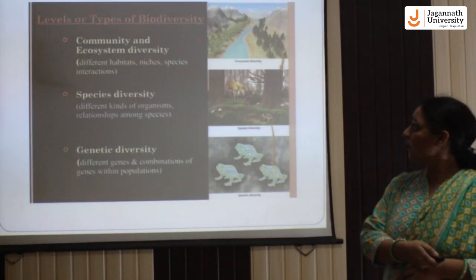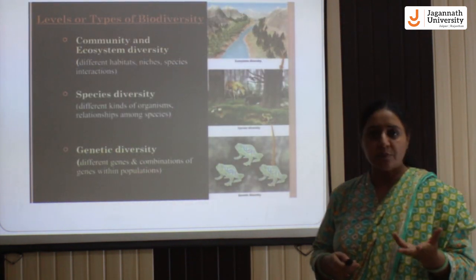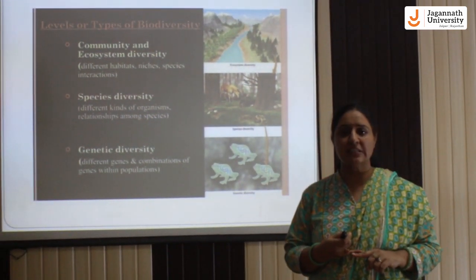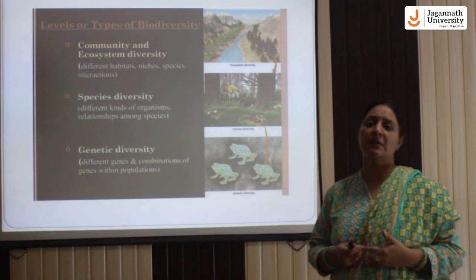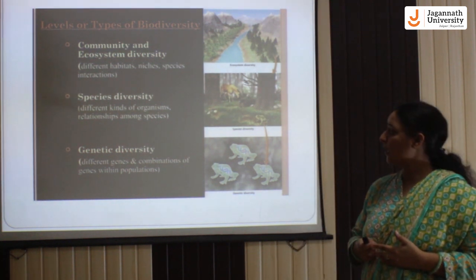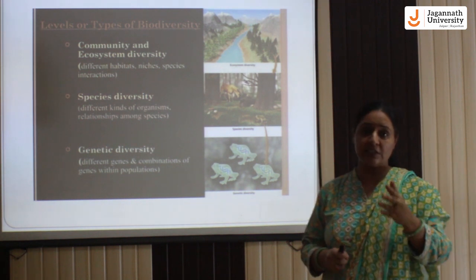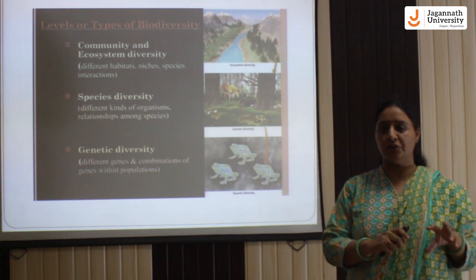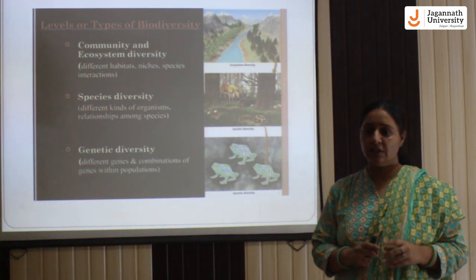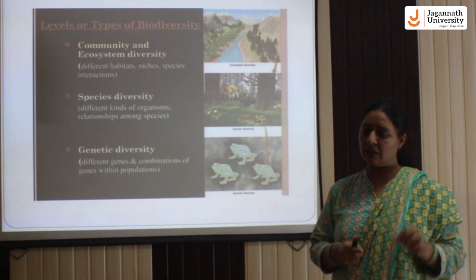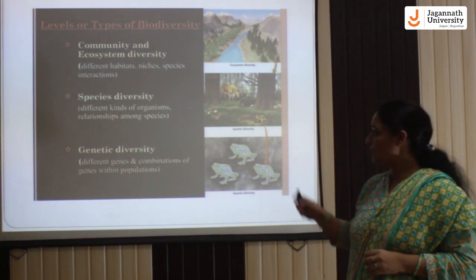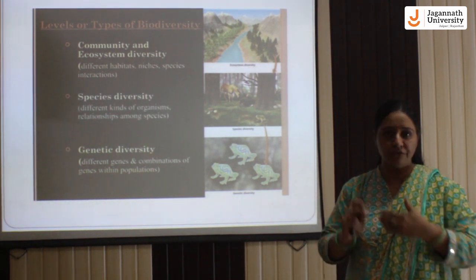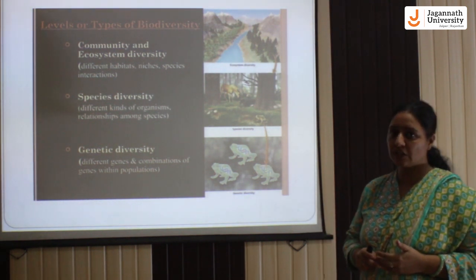If we talk about the various types and levels of biodiversity, they are based on genetic basis, species basis, and community basis. Firstly, genetic diversity is totally based on gene diversity. Genes are the first unit of diversity in any kind of living organisms. So the various types of genes and their combinations generate different kinds of variations in biological components.